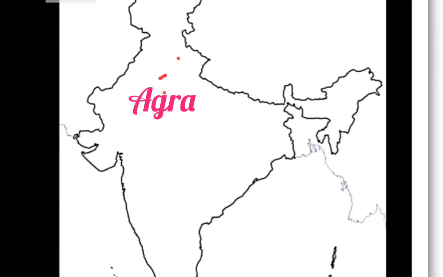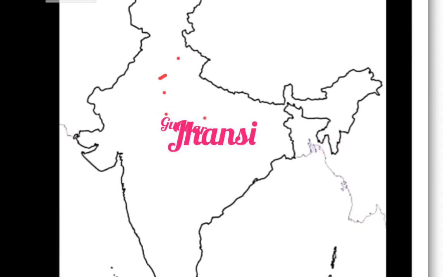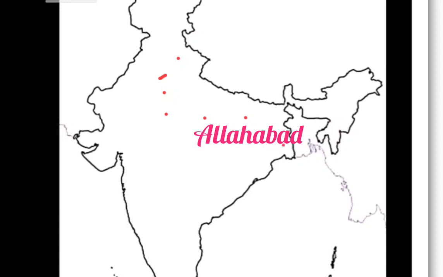Here Gwalior, Jhansi, Allahabad, Parakpur, then Bareilly. This is Bareilly. Then here Ambala. Then this is Allahabad, I said. Then this is Banaras.